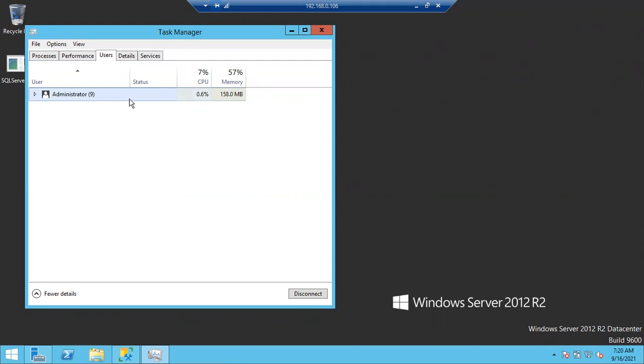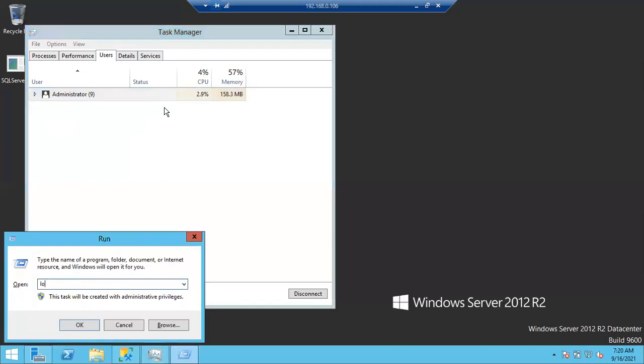There you can see if anyone is connected, it will show the status as connected. Now I'm logged into this machine, right? It is not showing the status here. Usually if anyone is already connected and working, you can see the status as connected in this field. If anyone is shown as disconnected, they connected earlier but did not log off from the machine. Once your work is completed, you have to log off from the machine.